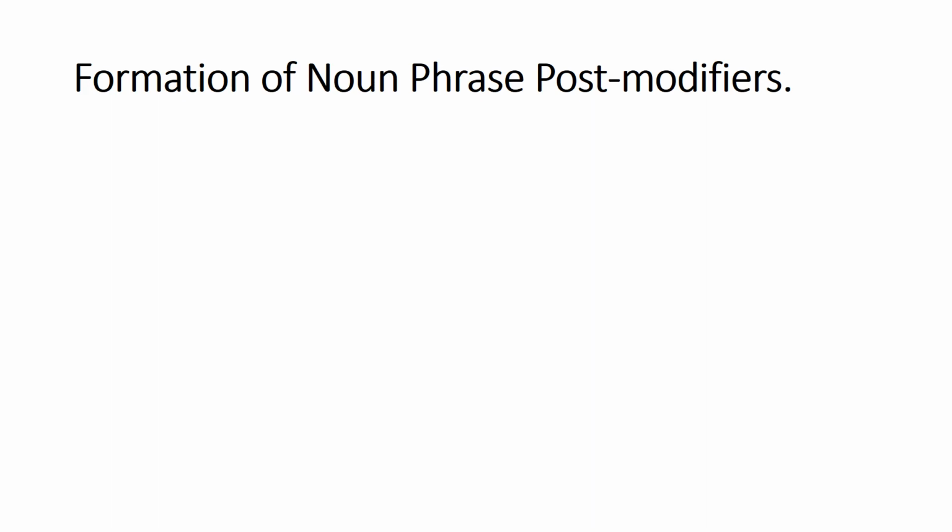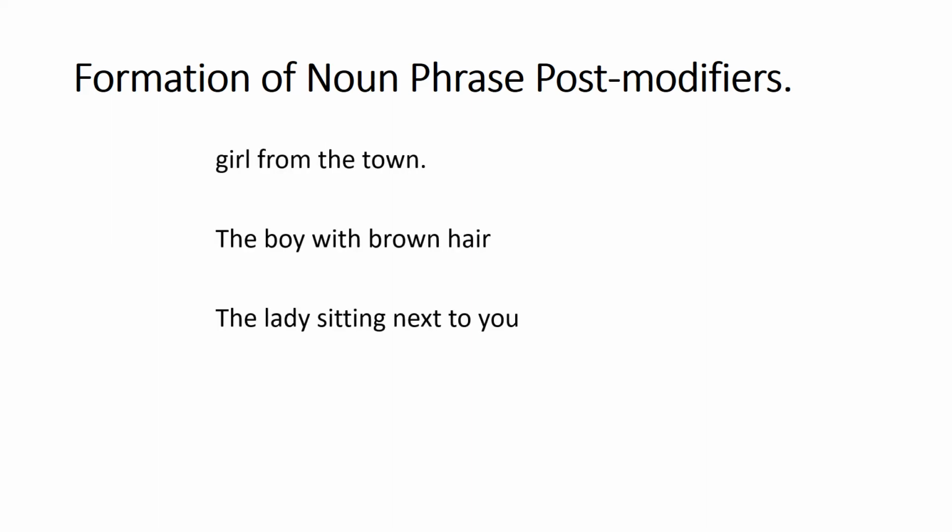ओके जी, formation of noun phrases, post modifiers. अब noun phrase जो है उसके बाद भी कुछ modifiers आ सकते हैं. For example मैं कहता हूँ जी girl from the town. अब girl from the town में अगर आप गौर करो तो from the town, अब girl तो noun हो गया, ठीक है जी. From the town, अगर मैं just from the town की बात करता हूं तो it is what, a prepositional phrase. अब prepositional phrase हम देखेंगे, prepositional phrase क्या होता है इंशाल्लाह soon.